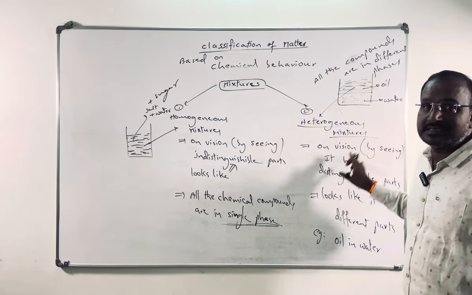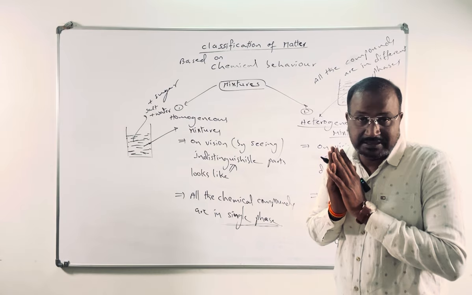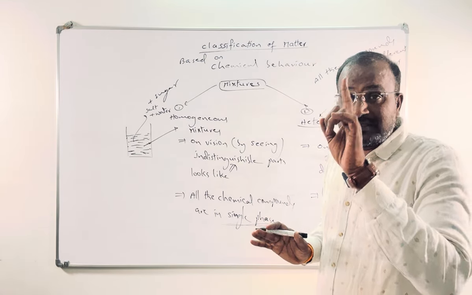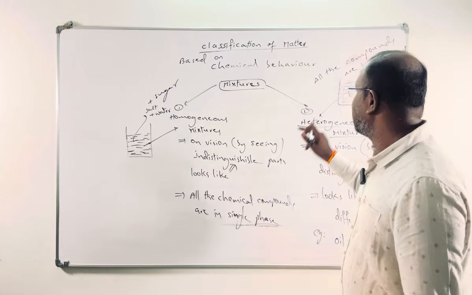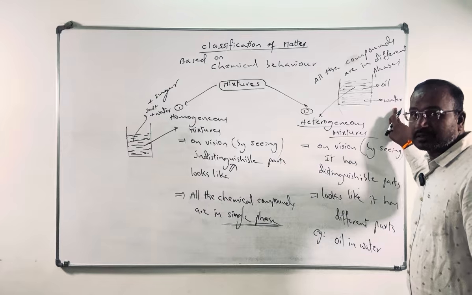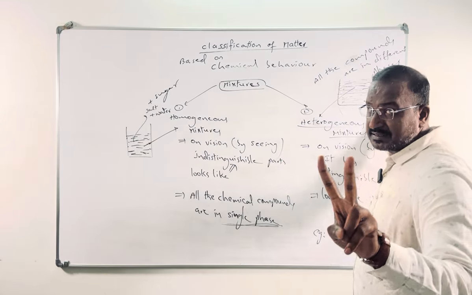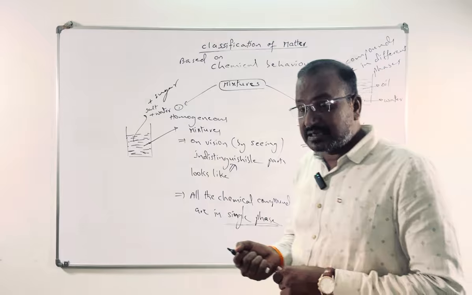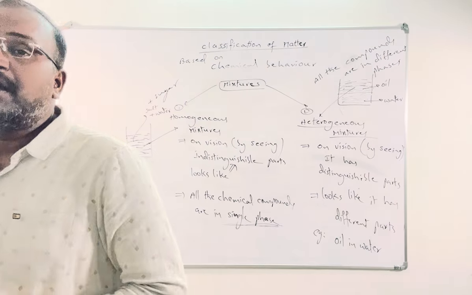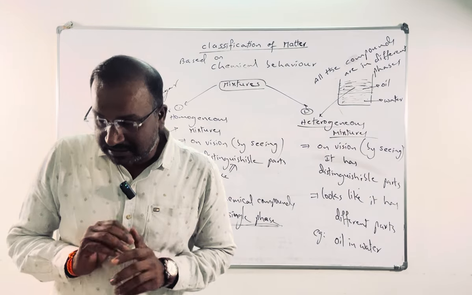If the compounds exist in different phases, not different states, once again I'm saying, phase is different, state is different. See the example, oil and water both exist in liquid state, same state, but different phases. So if they are present in different phases, that mixture is called a heterogeneous mixture. If the compounds are present in the same phase, a single phase, we'll call it a homogeneous mixture.